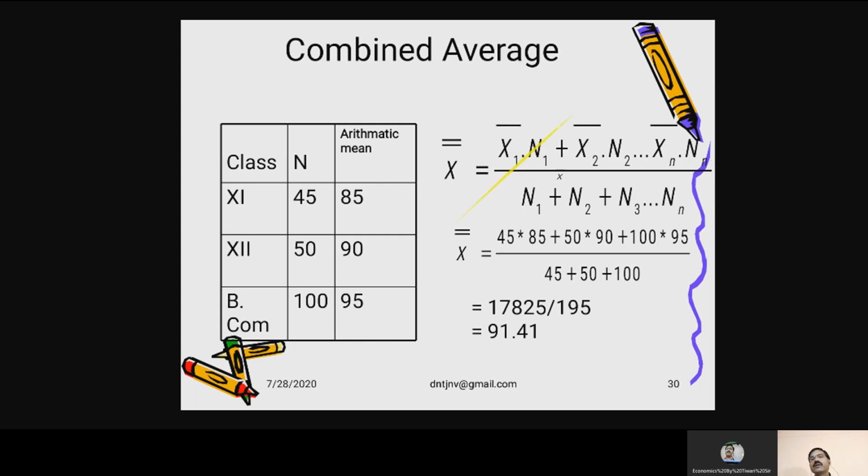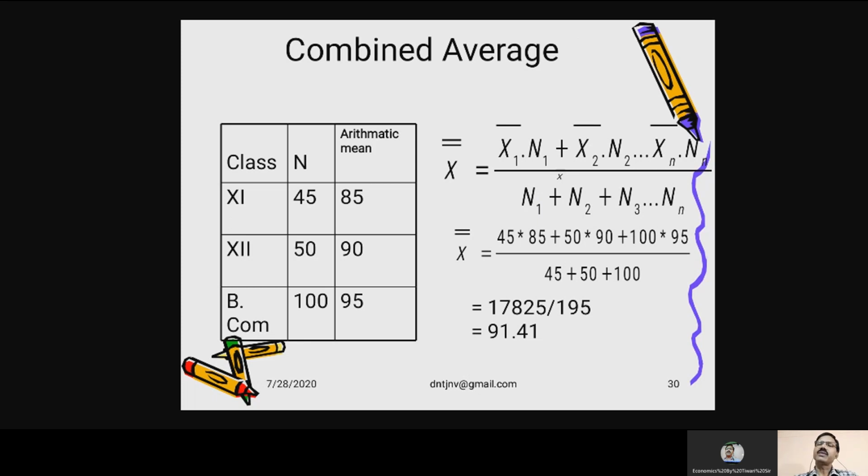Now let us see how to calculate the combined average. Suppose in class 11th there are 45 students. Their arithmetic mean marks in economics is 85. In 12th class, having 50 students, the mean marks in economics is 90. Then in BCom, the number of students is 100, and their arithmetic mean marks in economics is 95.